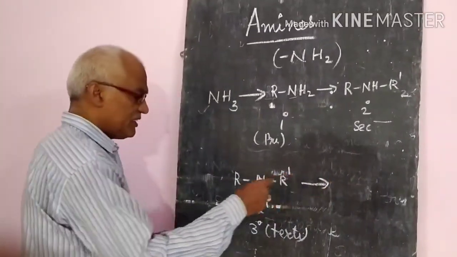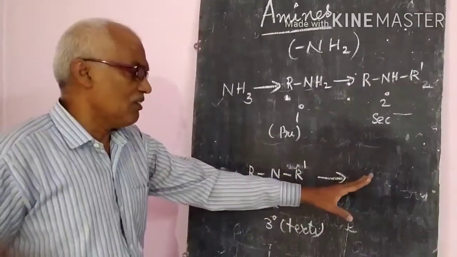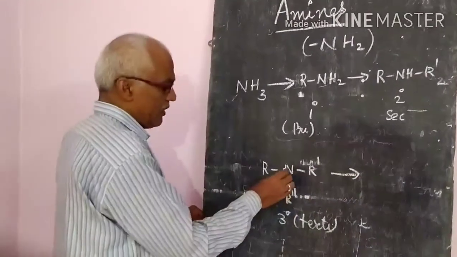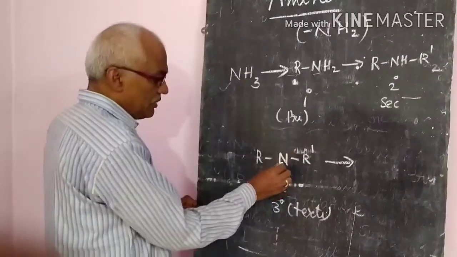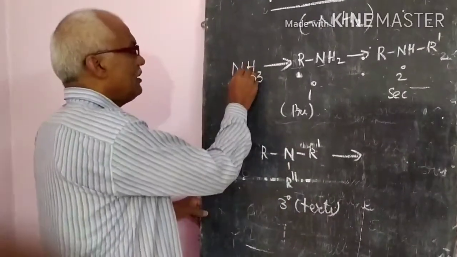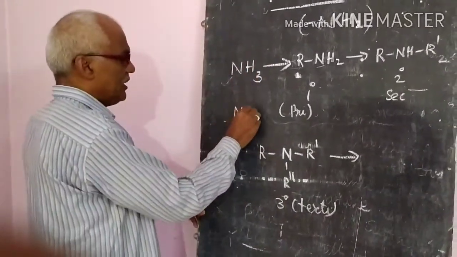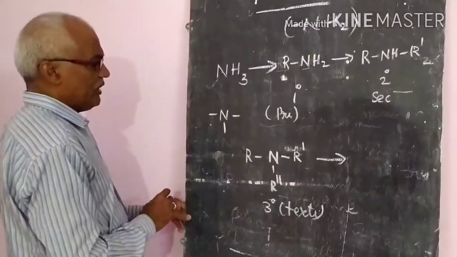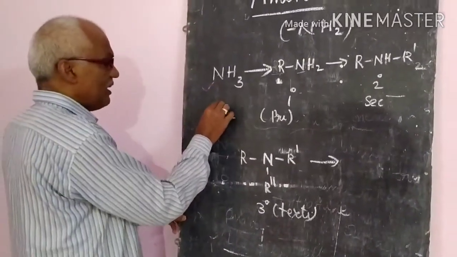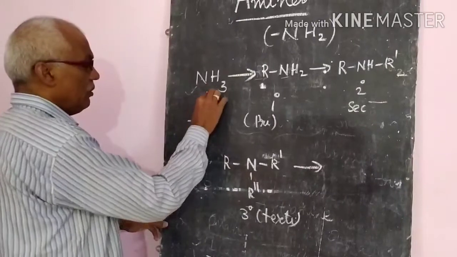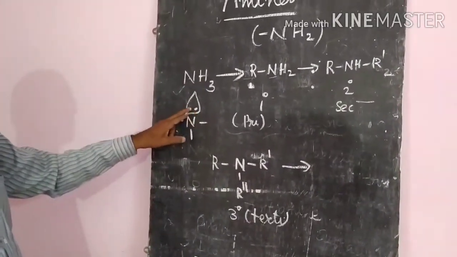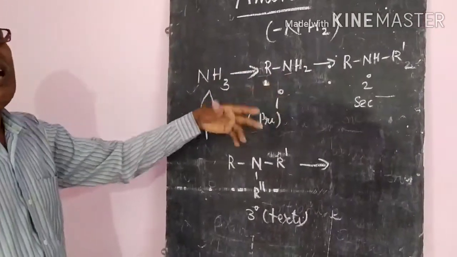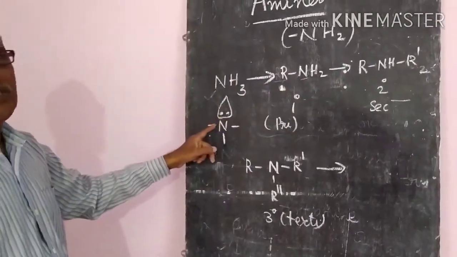Afterwards we will discuss how the quaternary salt is formed. But for a quaternary salt, in ammonia the nitrogen is trivalent, making bonds with 3 hydrogen atoms. But the nitrogen still has a lone pair of electrons. If required, these 2 electrons will be shared with another compound, forming a positive charge.